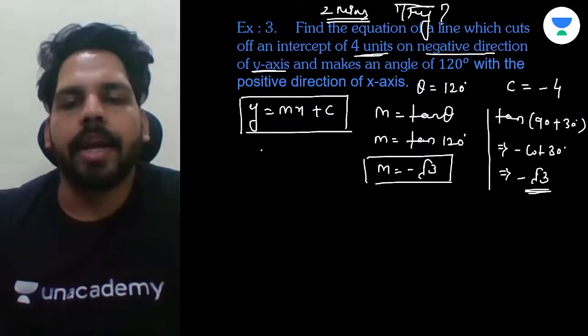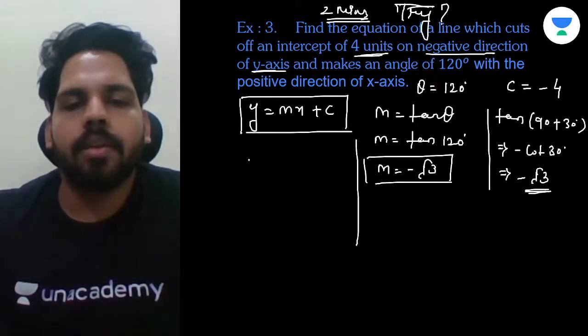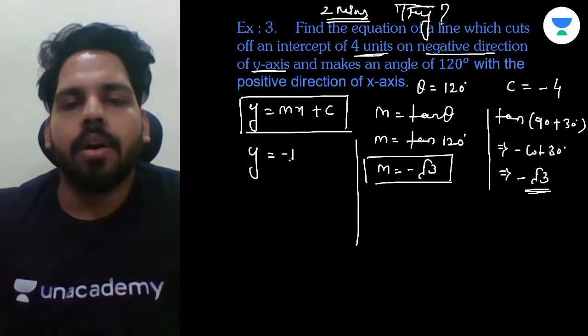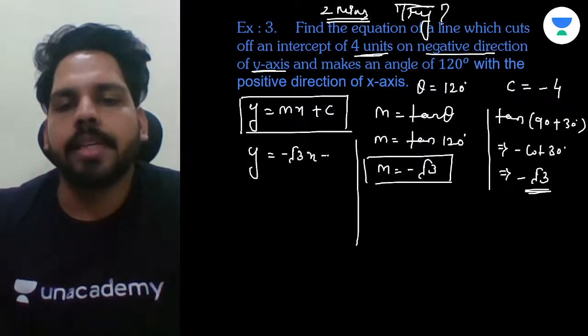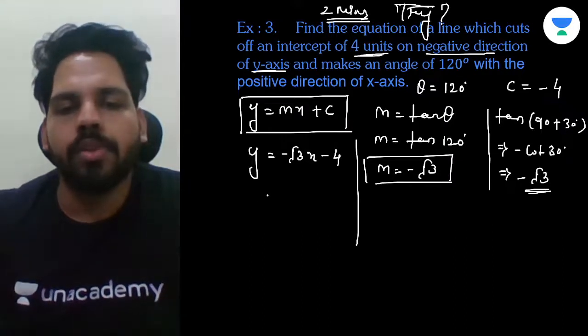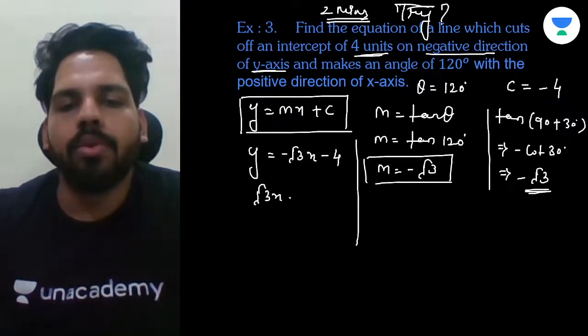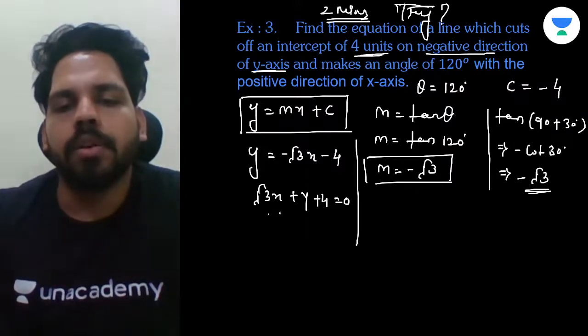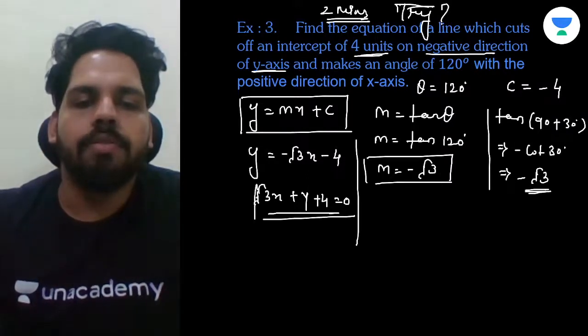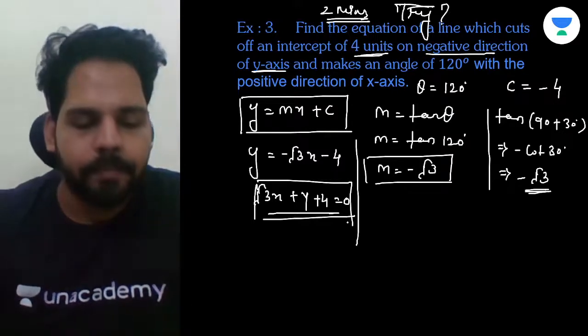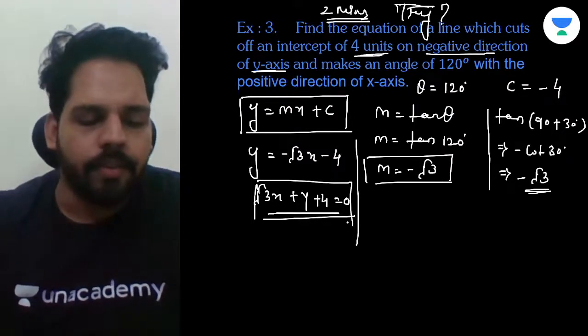Okay, so we can write this as y is equals to minus root 3 x minus 4. So you can transpose all the values over here. So our equation will be root 3 x plus y plus 4 is equal to 0. This is our equation of line. Understand? So easily you can find it by using the values.